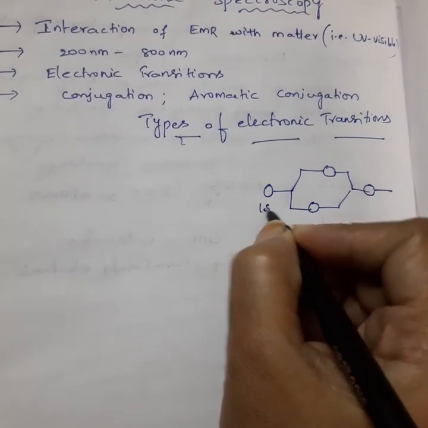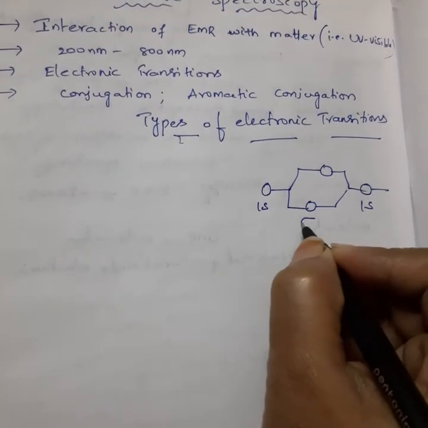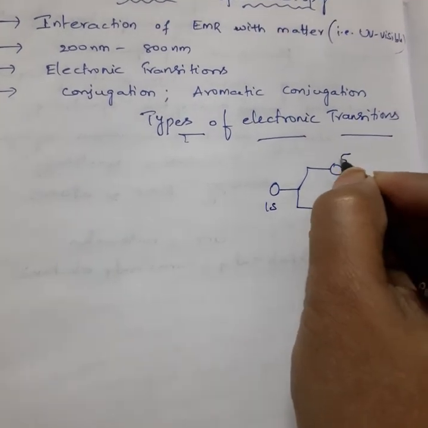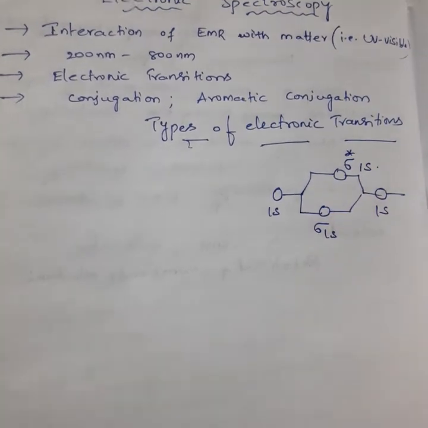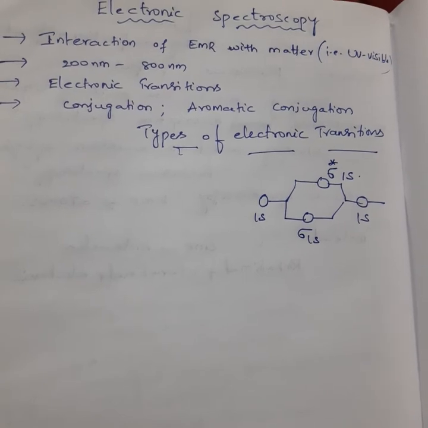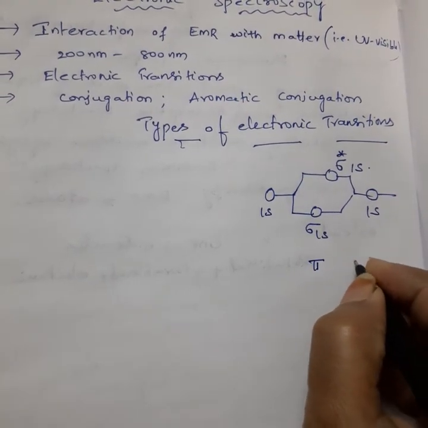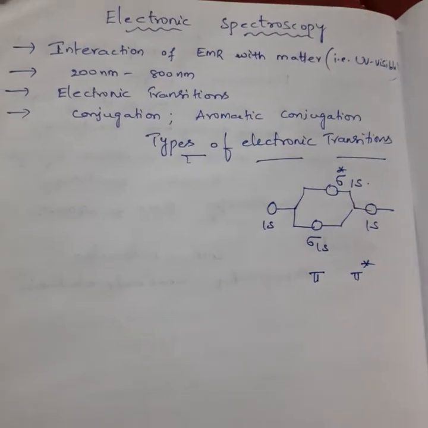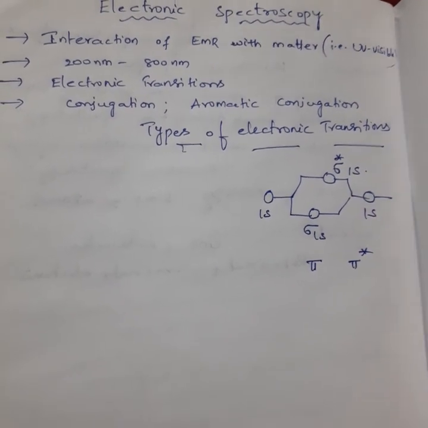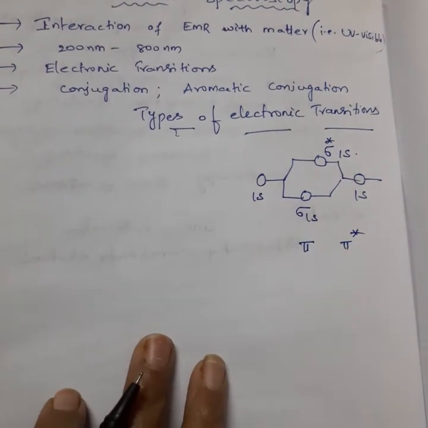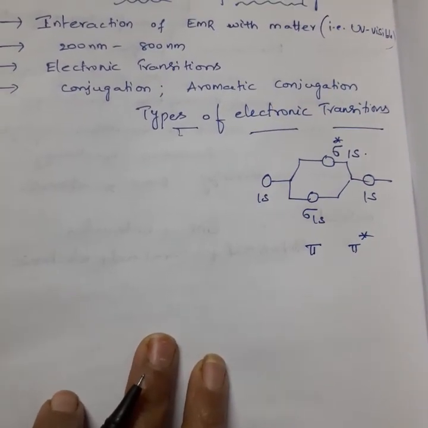Suppose this is 1s, this is 1s, we call this sigma 1s, that is the bonding orbital, and this is the anti-bonding orbital. Similarly, when two pi orbitals are combined, we will get a pi bonding orbital as well as a pi star anti-bonding orbital. You already know what is meant by bonding orbital and anti-bonding orbital.